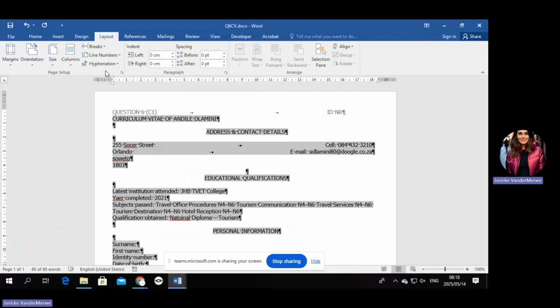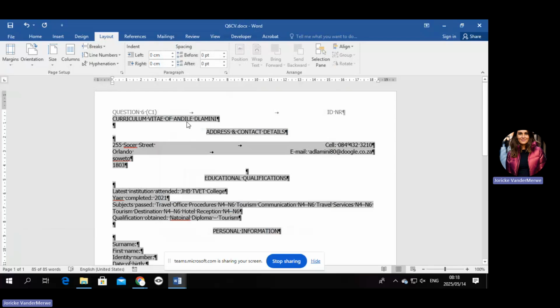Insert a page break before the information in the document. This is the cover page of the curriculum vitae. Okay, so if you don't understand where exactly that should go, I think they also give you the indication. I don't see it, so let's just see what they are saying.